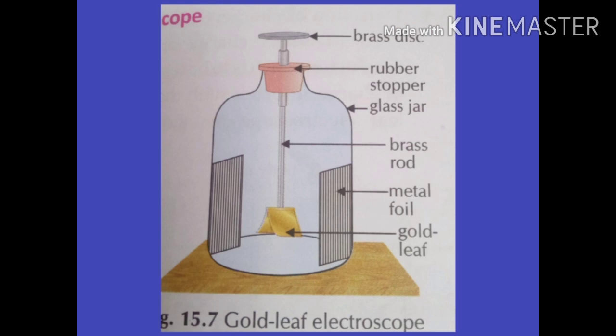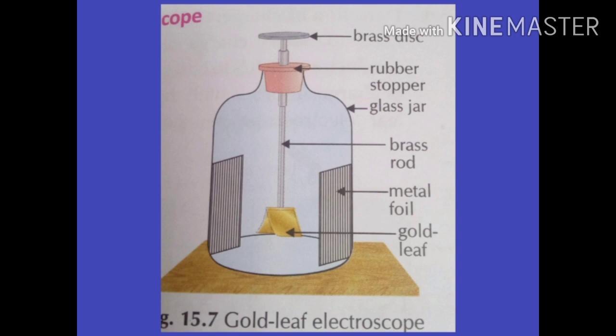Now the charges can also be transferred. So for that we have to understand the concept of transfer of charges. We will read about the gold leaf electroscope. In the slide you are seeing the diagram of an electroscope, which is known as a gold leaf electroscope. Now what is an electroscope? An electroscope is an instrument used for detecting electrical charge and its nature on the body.